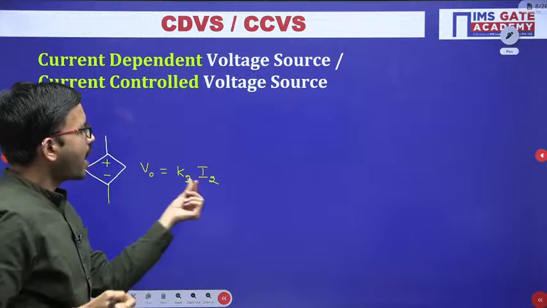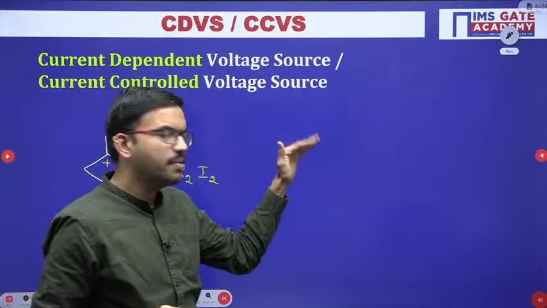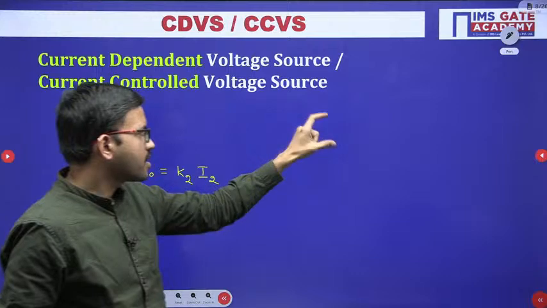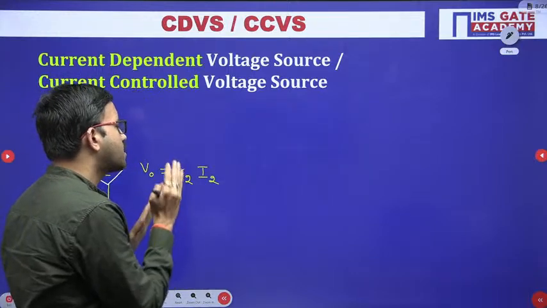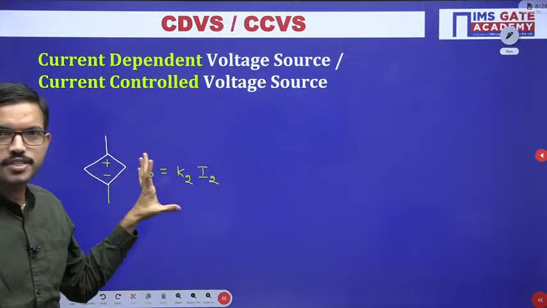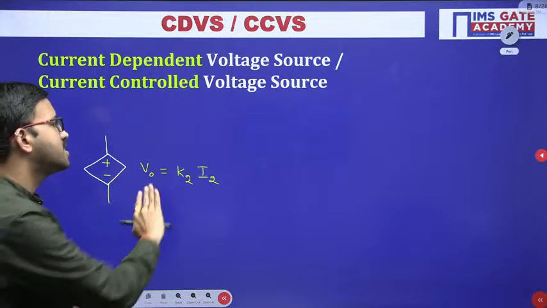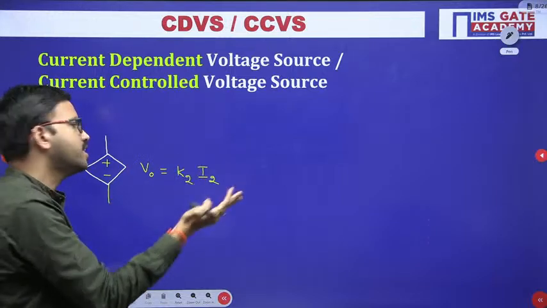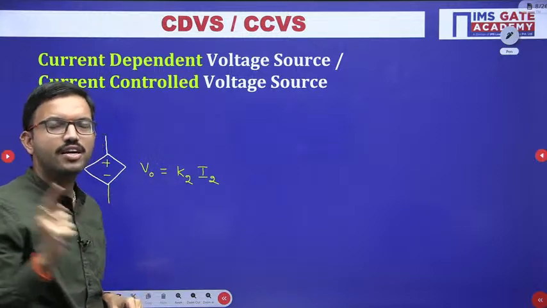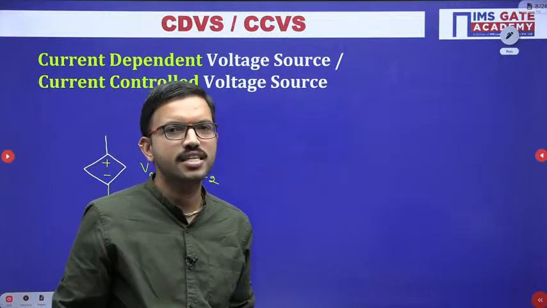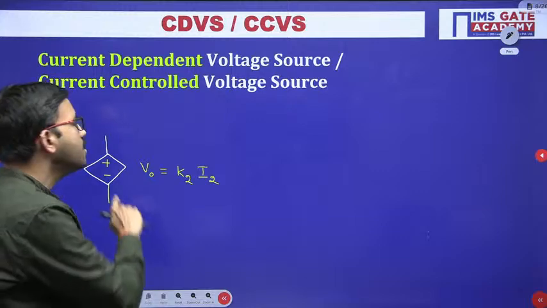I2 is the current flowing through some element in the given circuit. That current multiplied with some constant gives you the voltage. Here I have considered a generalized constant, but the constant value can be 1, 0.5 or 2, etc., according to the requirement and application.